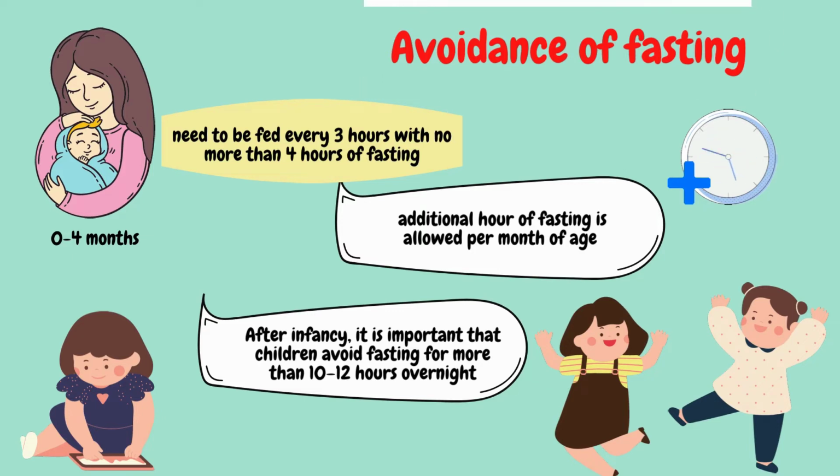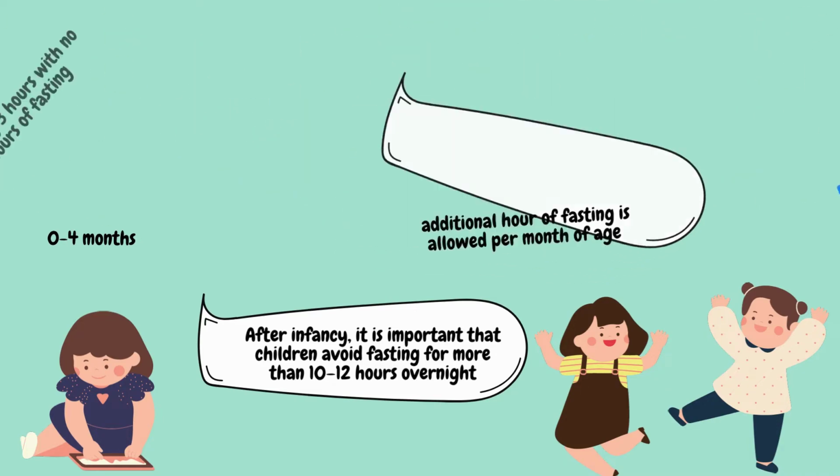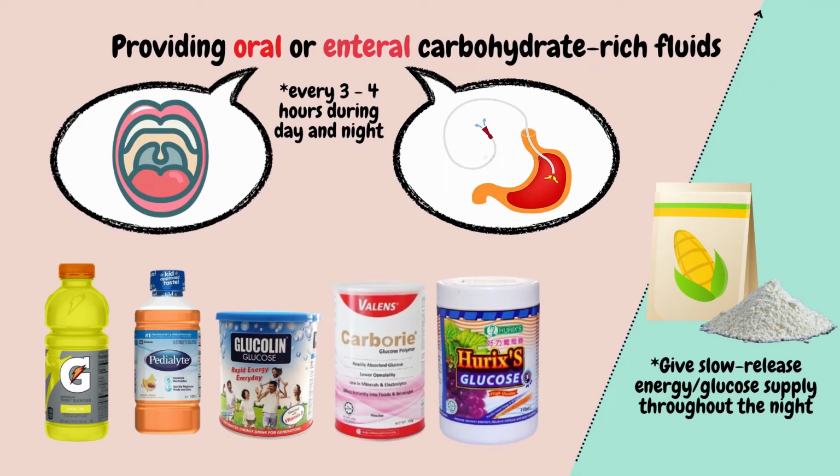An additional hour of fasting is allowed per month of age thereafter, up to 8 hours until 12 months of age. After infancy, it is important that children avoid fasting for more than 10 to 12 hours overnight. Provide oral or enteral carbohydrate-rich foods every 3 to 4 hours during the day and night to maintain blood sugar and hydration if the patient is able to drink.